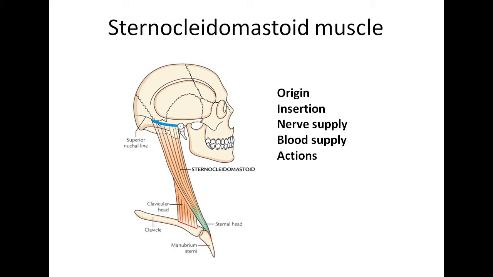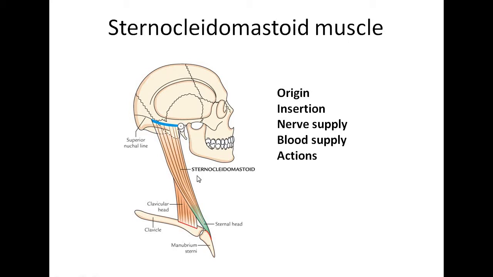About the blood supply, it is divided into upper part, middle part and lower part. The upper part is supplied by the occipital artery and the posterior auricular artery. The middle part is supplied by the superior thyroid artery, and the lower part is supplied by the suprascapular artery. The knowledge of the arterial supply is important to make the muscle flap in reconstructive surgery.